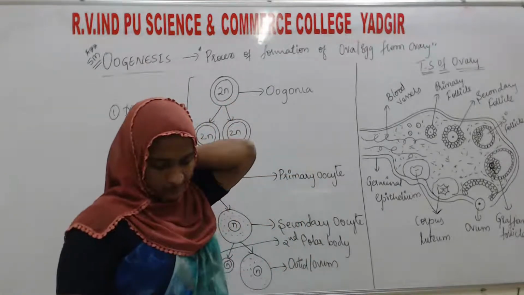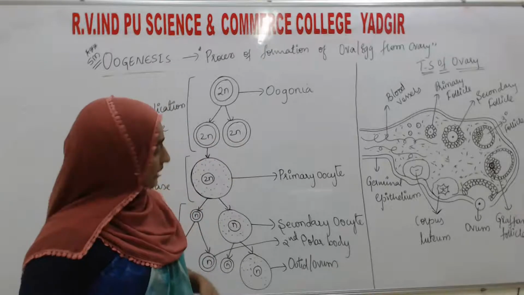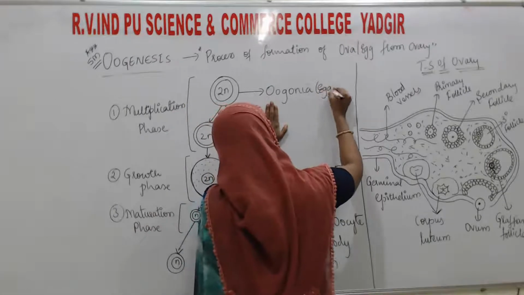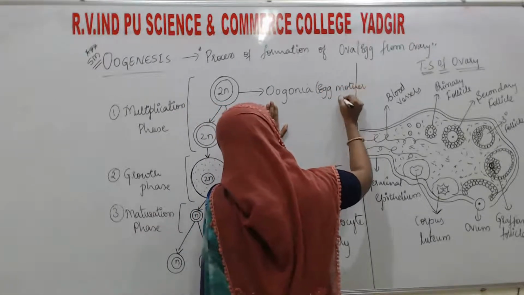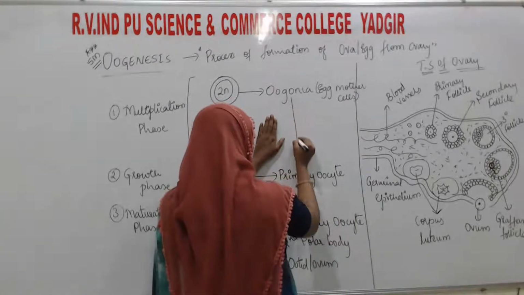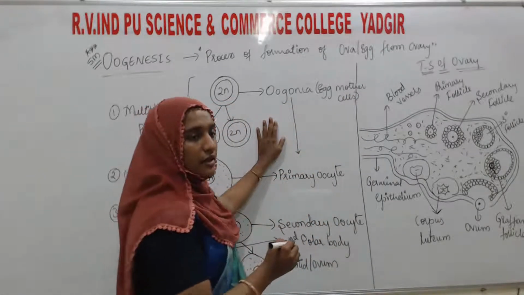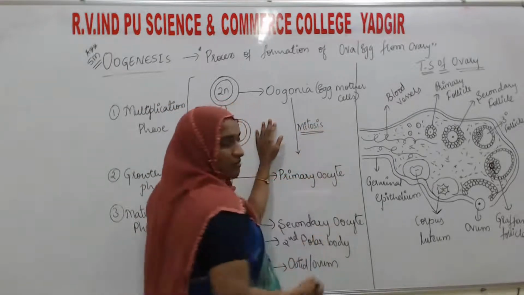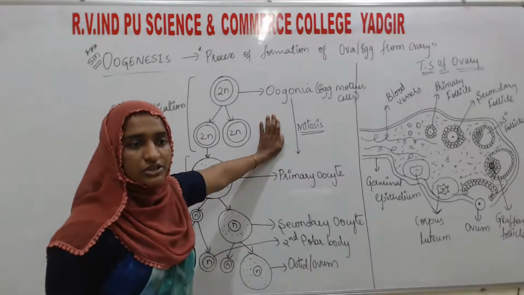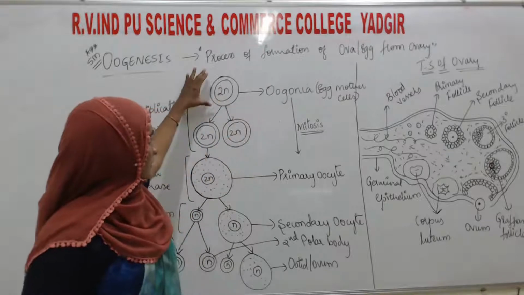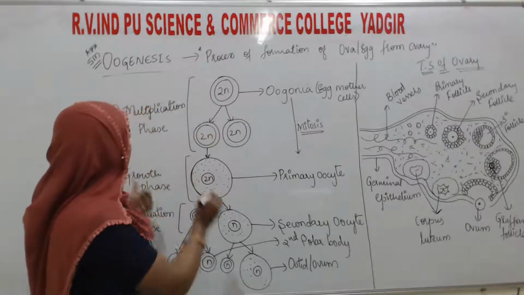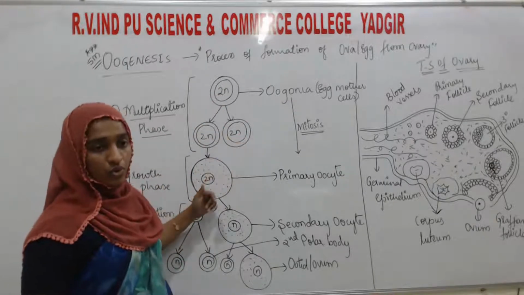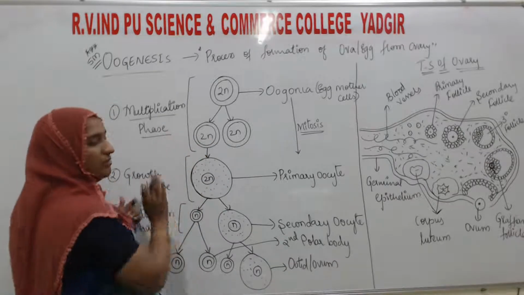This oogonia, which is the egg mother cell, starts to divide by mitosis. Mitosis is the equational division. After division, in the phase where the oogonia form more oogonia, we call it the multiplication phase.